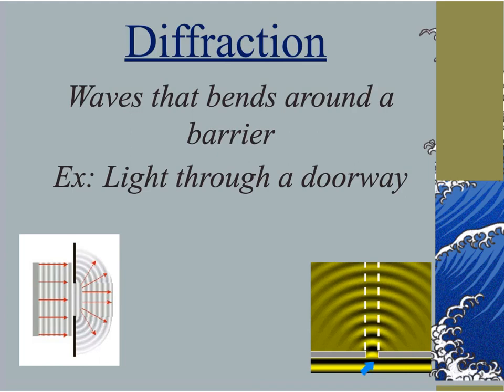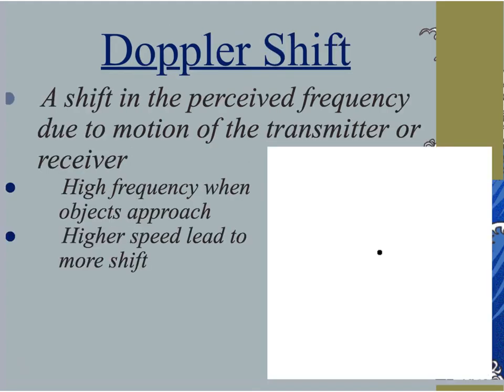But once these waves are forced through this barrier, you'll notice that they no longer have that straight parallel fashion to them. They've got a curved manner. So this curvature, this bending around a barrier is what we call diffraction.